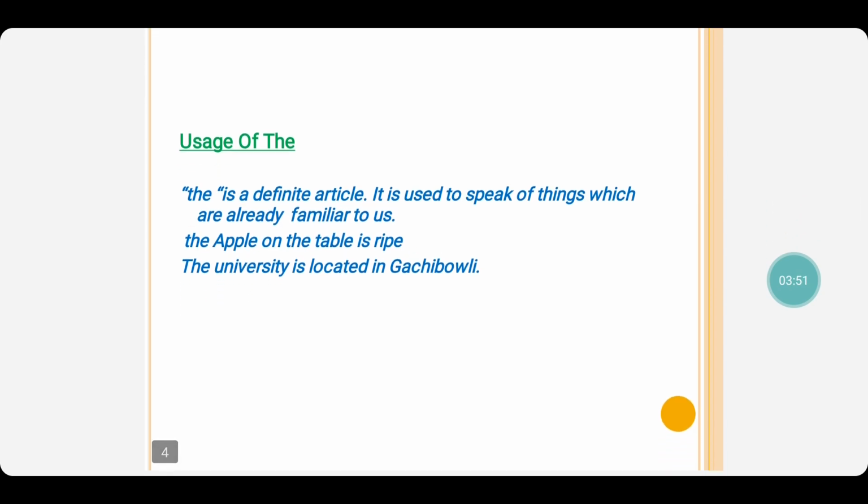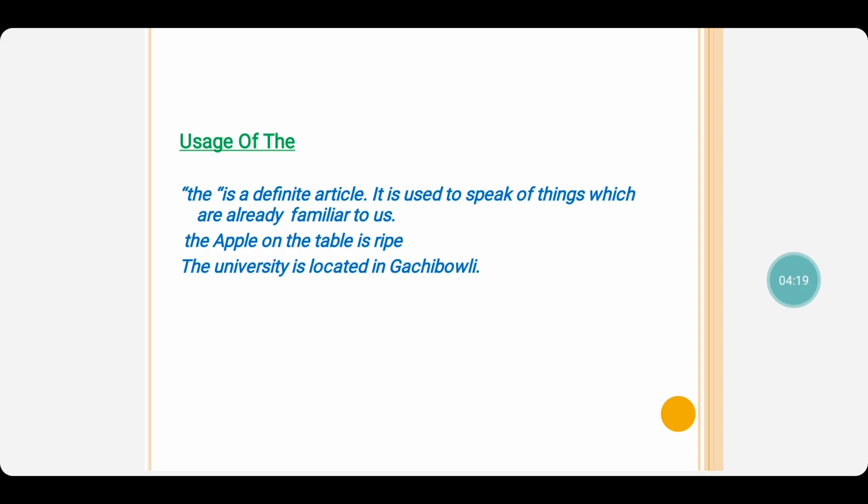On to the usage of the. The is a definite article. It is used to speak of things which are already familiar to us, which we have got an introduction about in the previous line or in the previous sentence. The apple on the table is ripe. The apple on the table is ripe means that particular apple which is on the table,